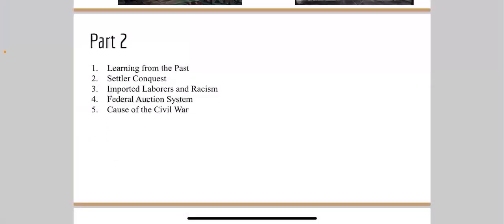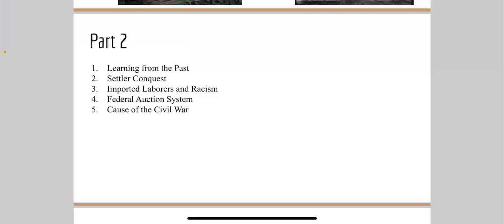Part 2. Learning from the past. We can draw valuable lessons from history, such as the grave injustice of condemning individuals with mental health problems to harsh clinical settings, as opposed to poorhouses. Settler conquest. Settlers expanded westward by conquering Native Americans and Spanish-speaking individuals, leading to displacement and conflict.